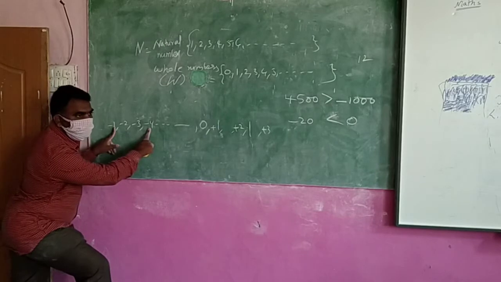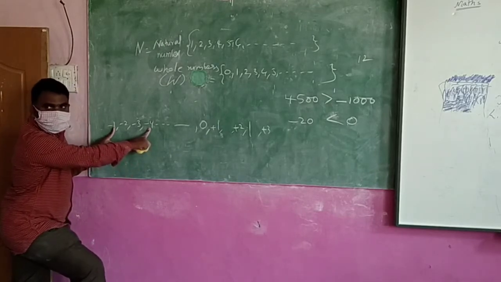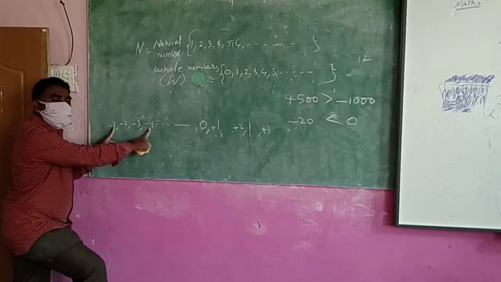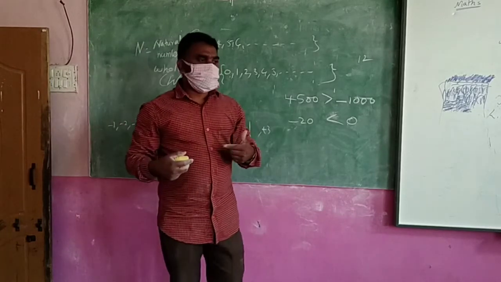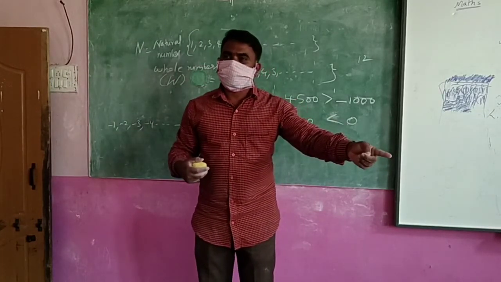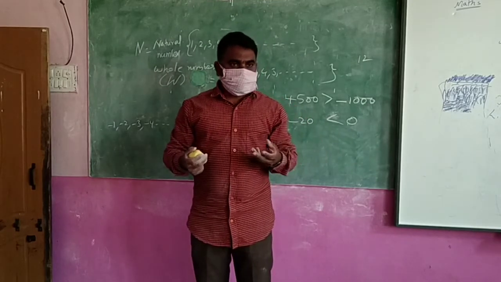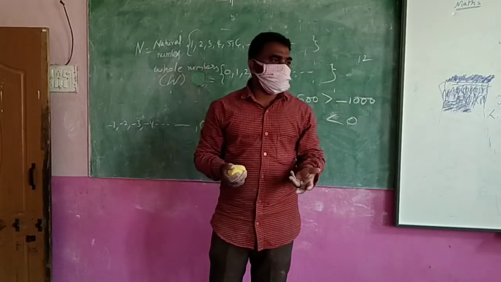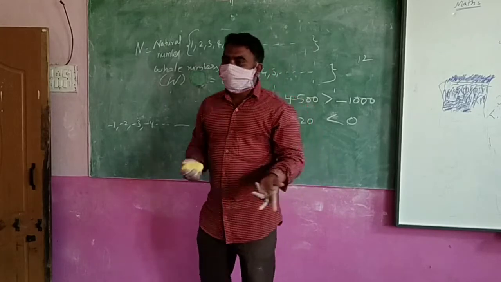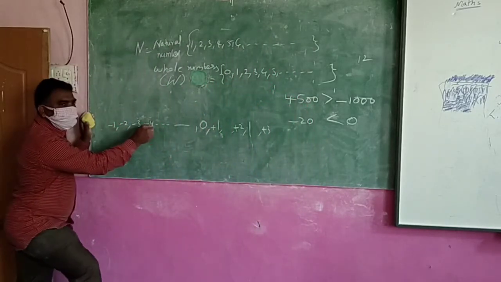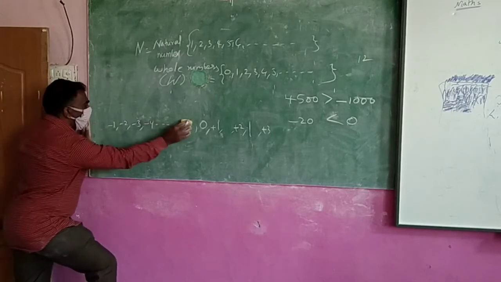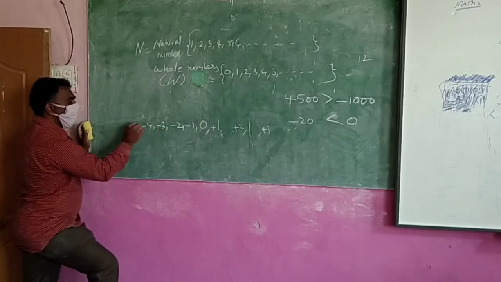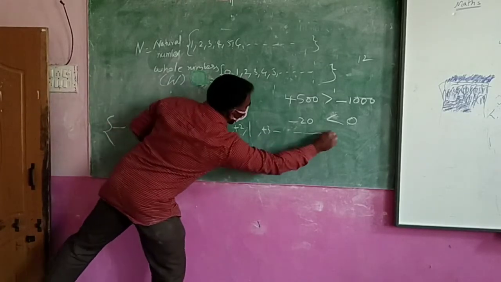Minus 4 is on the right side, which means minus 4 would be bigger. But actually minus 4 is not bigger. Minus 1 is bigger. Why? I borrowed 1 rupee, she borrowed 4 rupees. Who is better? I am better, because I borrowed less money and she borrowed more. So minus 1 is bigger and minus 4 is smaller. That is why minus 4 should come at the back. After 0 comes minus 1, then minus 2, then minus 3, minus 4, minus 5. Like this we are going to take the numbers.